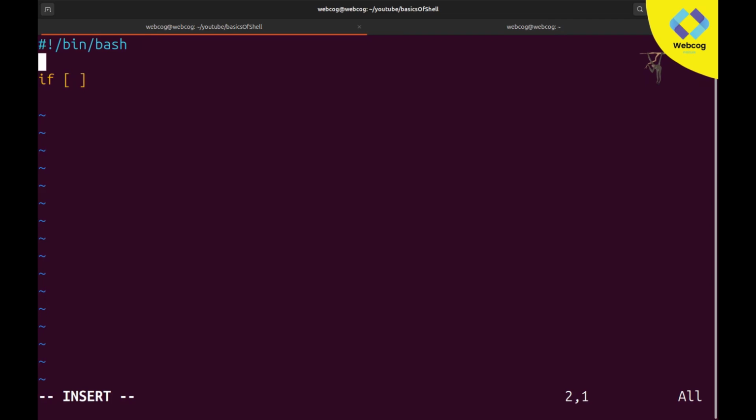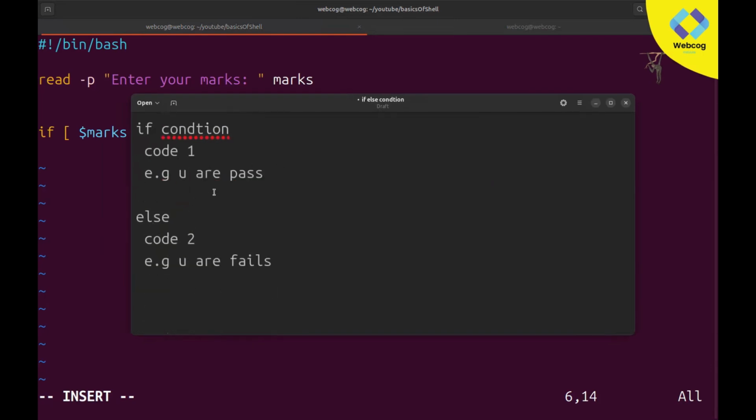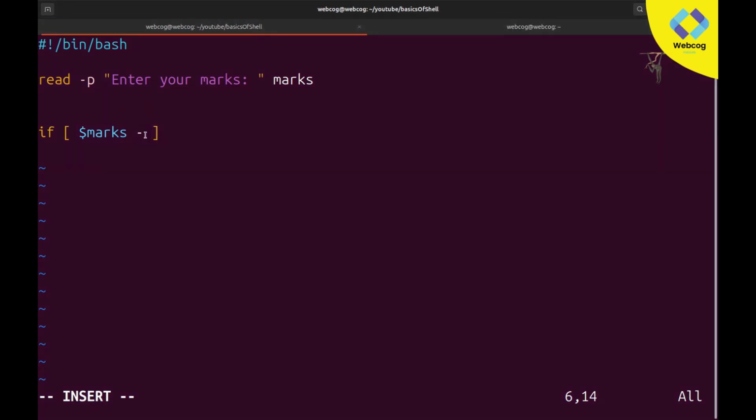So first of all, let's take input from the user. For taking input we will use read -p, and here I will write enter your marks. After that we will declare a variable by the name of marks. When the user writes his marks, we will make a condition here: if $marks, whatever marks the user types, is greater than or equal to. As I told you, for greater than or equal to we use a sign. I think I deleted them, but don't worry. For greater than or equal to we use GE, where G stands for greater than and E stands for equal.